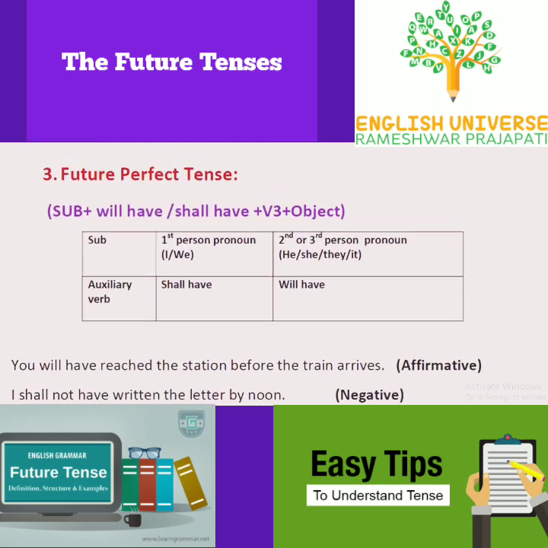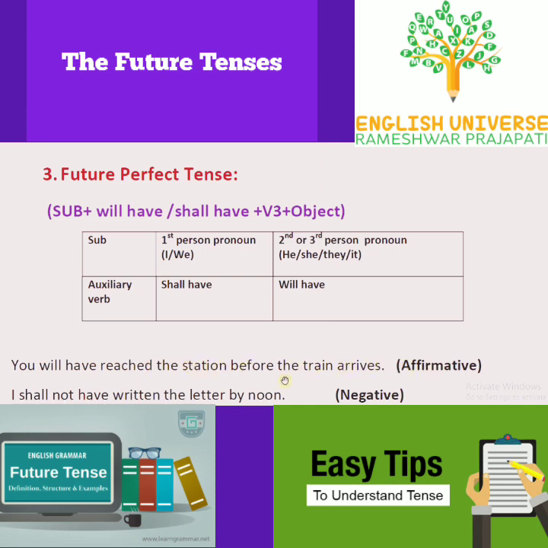Now, future perfect tense. Rule is subject plus will have or shall have plus third form of the verb plus object. When the subject is first person pronoun I or we, use shall have. When the subject is second or third person pronoun he, she, they, it, we use will have. Take example. You will have reached the station before the train arrives.